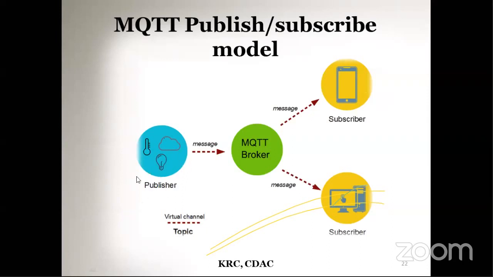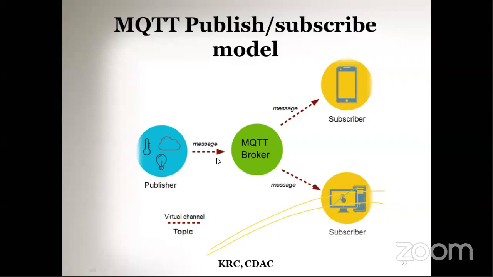For example, if I have a temperature sensor here, this sensor publishes the temperature. Okay, if the current room temperature is 27 degrees Celsius, this device sends the temperature data of 27 degrees Celsius to a topic. The topic can be any name.